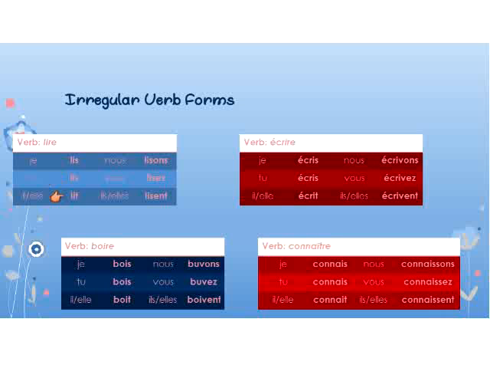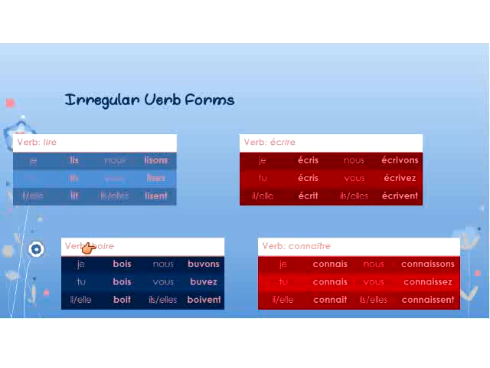Lire: je lis, tu lis, il, elle lit. Nous lisons, vous lisez, ils lisent. Écrire is similar to lire, just a slight difference over in the plural forms. J'écris, tu écris, il, elle écrit, nous écrivons, using that V instead of an S. Vous écrivez, ils, elles écrivent.